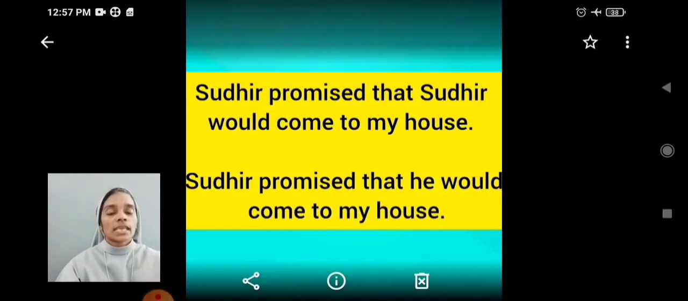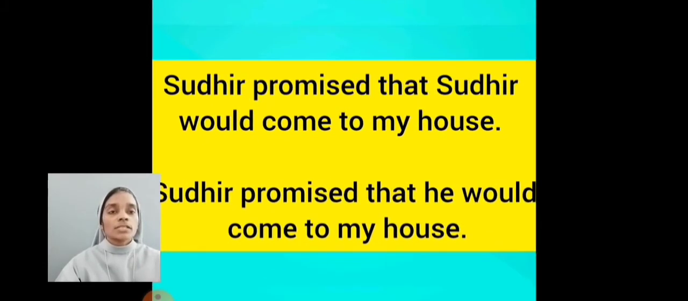Dear students, we can see some more examples. Sudhir promised that Sudhir would come to my house. In this sentence, we can see the noun Sudhir is repeating. So to avoid this repetition, what we have to do? We have to write the pronoun of the noun Sudhir. What is that? Sudhir promised that he would come to my house.